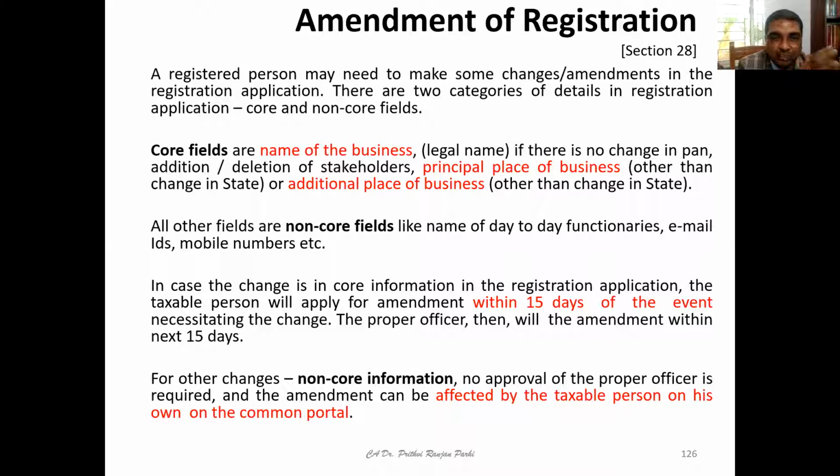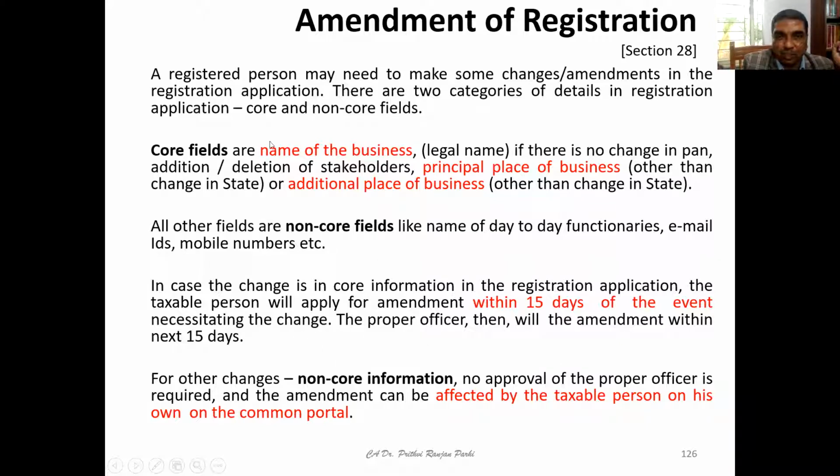Section 28 describes that there are two types of amendments. One is related to core fields and the other is related to non-core fields. Friends, try to understand: the name of the business, principal place of business or additional place of business, these are called the core fields. If you want to alter these things, you have to make an application within 15 days of the event which necessitated this change. Then the proper officer will make the amendment within the next 15 days.